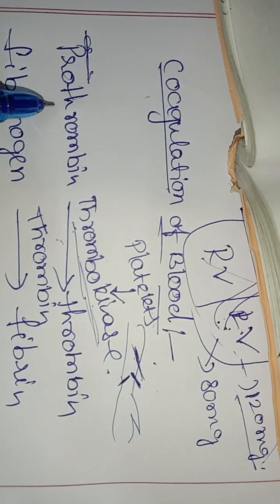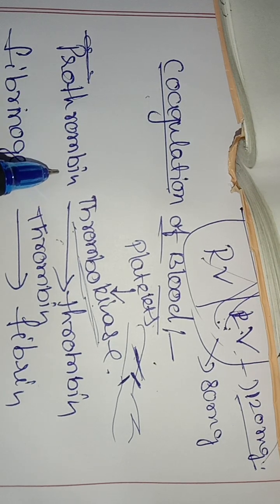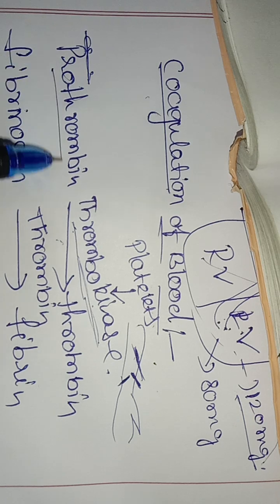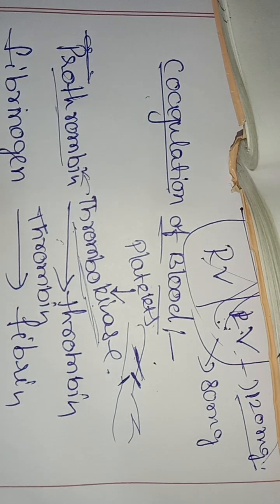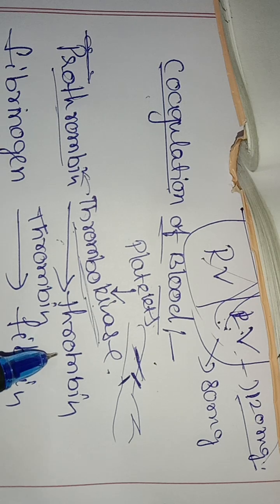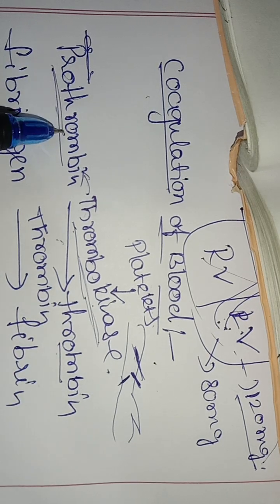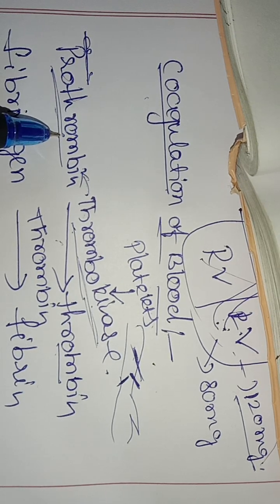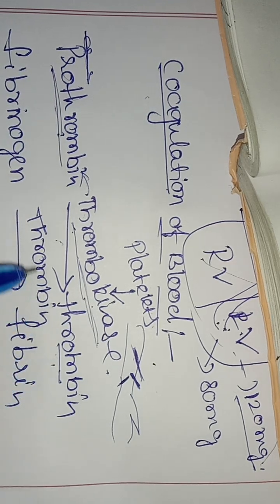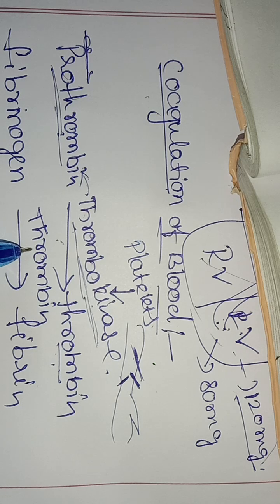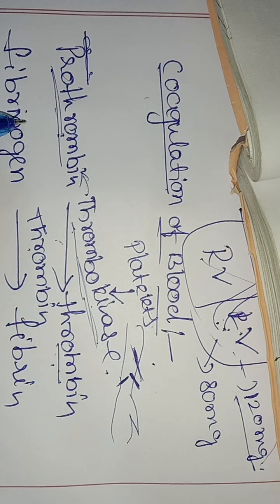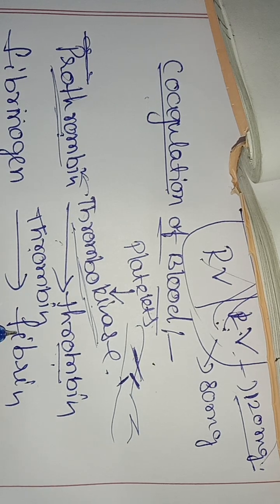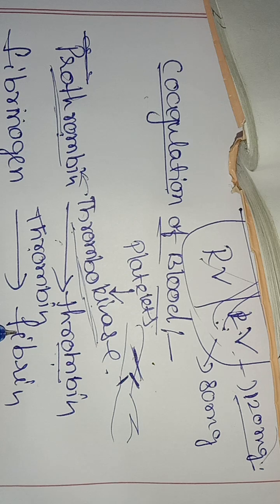Thrombokinase acts on another substance present in the blood called prothrombin, converting it into thrombin. Prothrombin is present in the blood in a dissolved, inactive stage. Thrombin then acts on one more substance called fibrinogen, also present in the dissolved stage, converting it into fibrin. Blood cells entangle in the fibrin fibers, forming a clot.